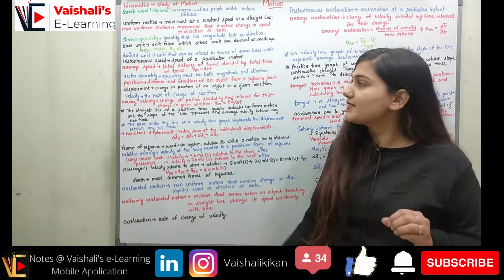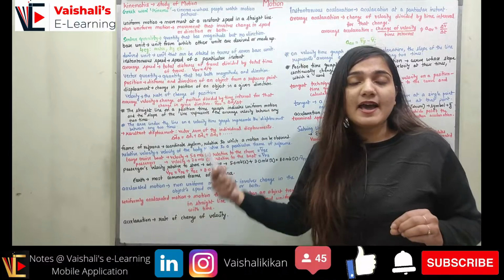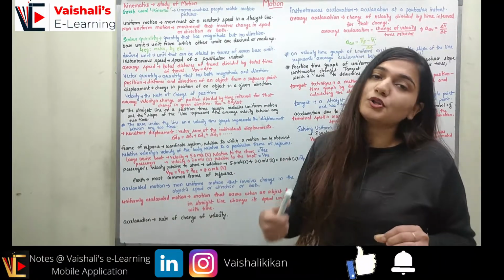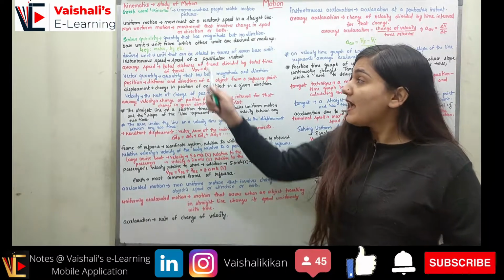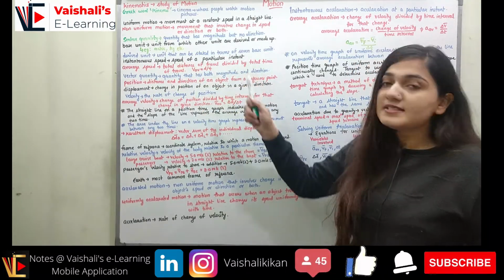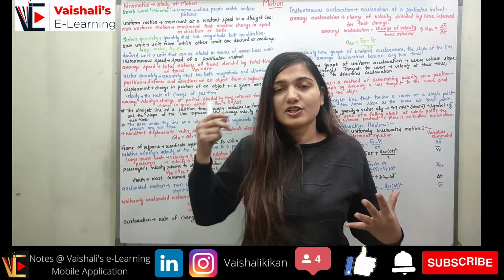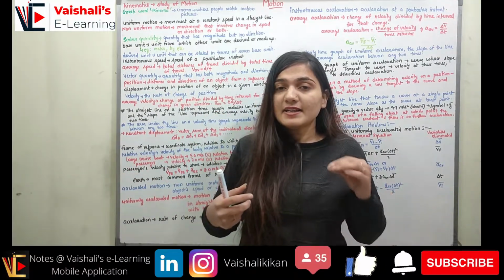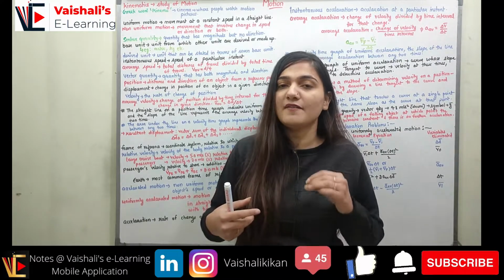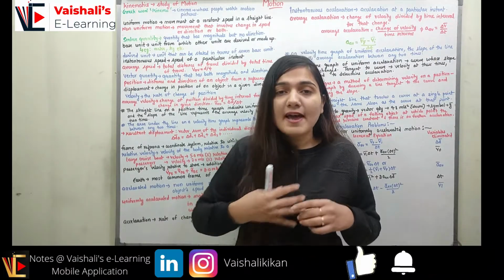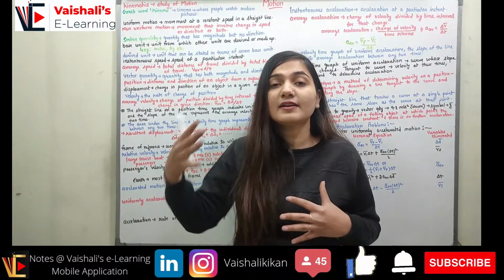Coming to the next concept, that is instantaneous speed. Instantaneous speed and instantaneous velocity both are really important. First of all, let's talk about instantaneous speed. It is the speed at a particular instant. Let's suppose I am running in a particular direction. When I just start running, at that instant I will have lesser speed, and after some time I will have a greater speed.